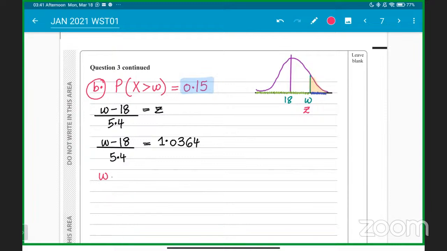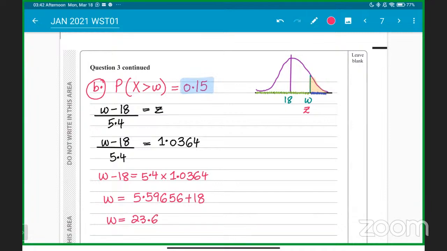W minus 18 over 5.4 equals 1.0364, and then W is equal to 5.4 into 1.0364 plus 18. So 5.59656 plus 18. It's coming 23.59, so you can round it off to 23.6.